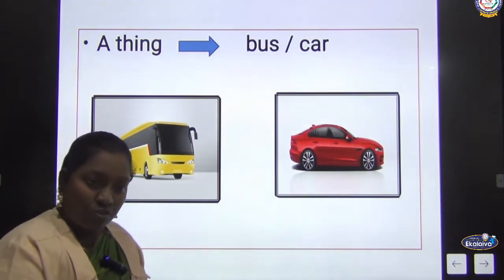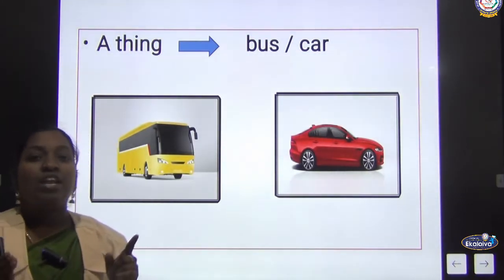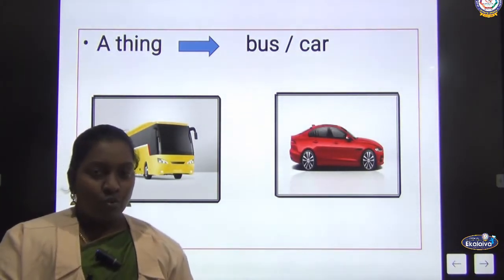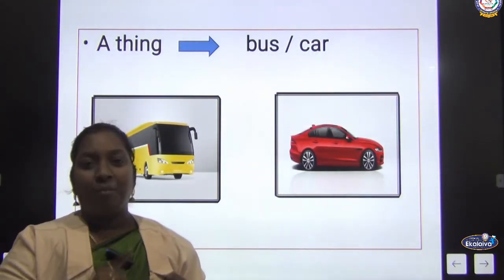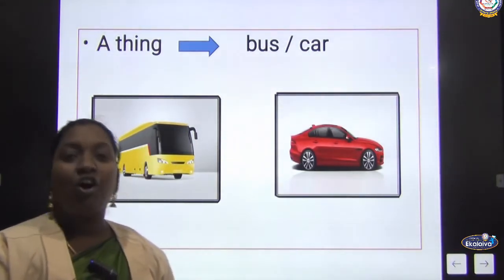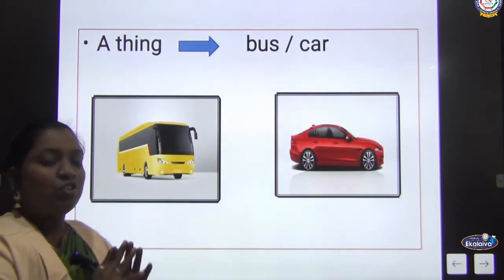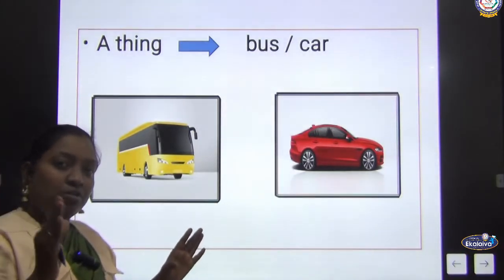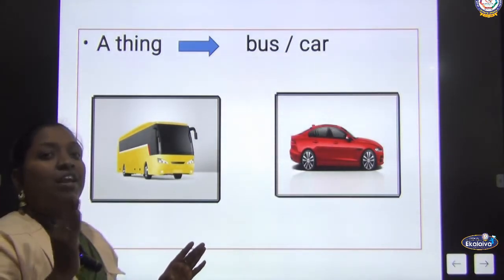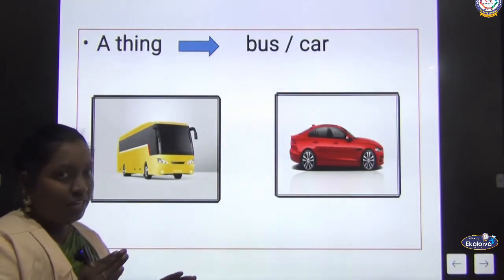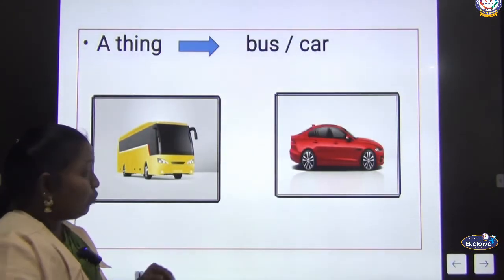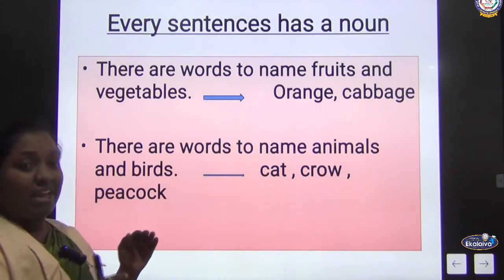Okay, what is a noun, children? Noun is a naming word. It belongs to a person, a place, an animal or a thing. So all those which have a name are considered as what? It is a noun. Do you understand? Shall we do an exercise? You will feel better when we do the exercise.